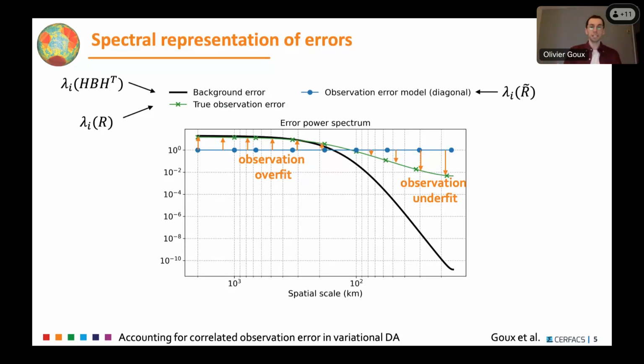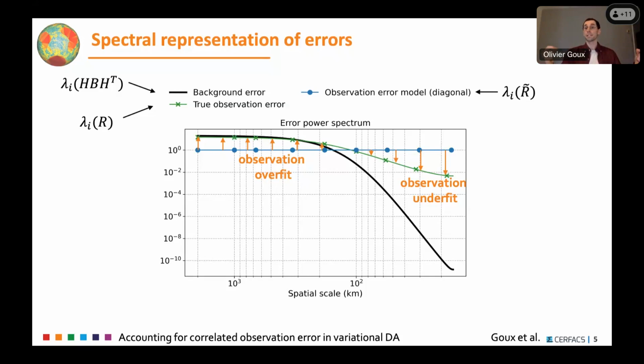and the two can potentially differ. So in this example, the true observation error is correlated, which means that we have this typical spectrum in green that is decaying, which is we have less and less power, less and less variance as we go to smaller spatial scales on the right. And if we use the diagonal R in DA, then we will just replace this green curve by the blue curve, which is just a flat spectrum.